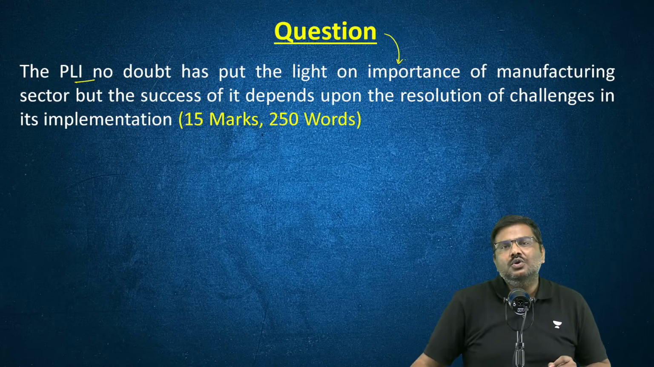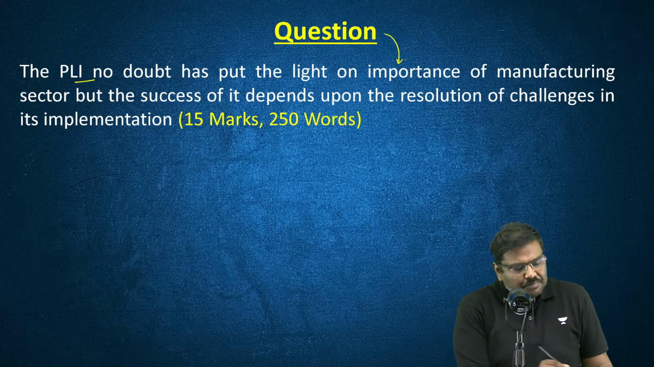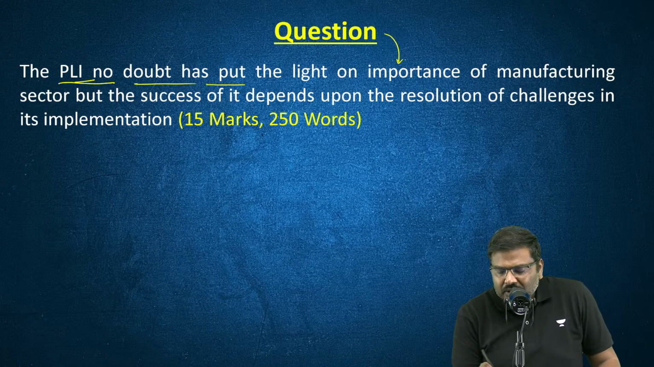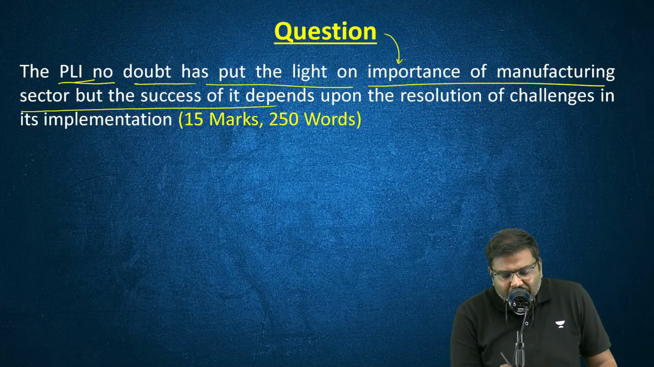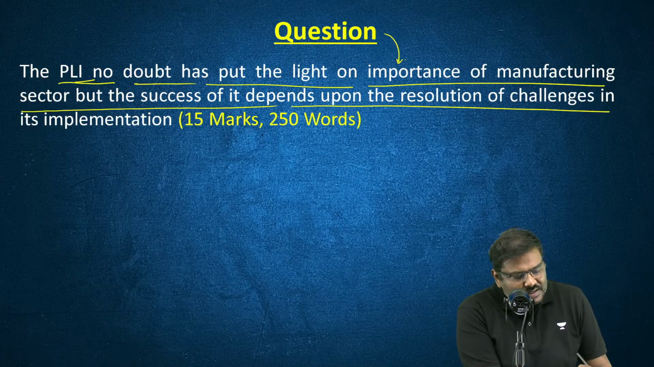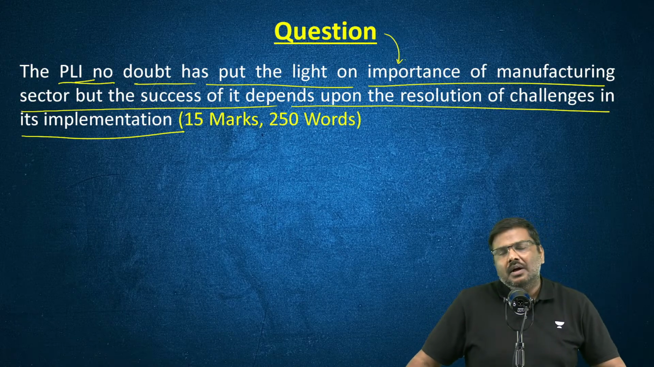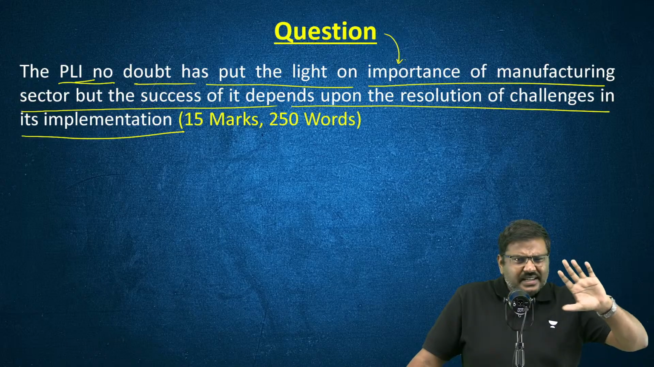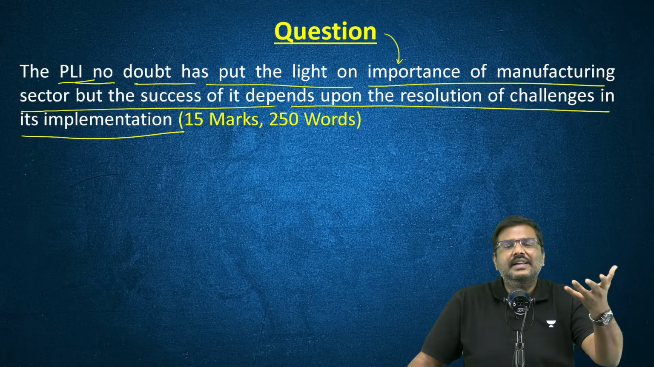The next scheme I want to cover is PLI, Production Linked Incentive. The production linked incentive, no doubt, has put the light on the importance of the manufacturing sector, but its success depends upon the resolution of challenges in its implementation. Now, important points. Why am I giving you a question on PLI? In the last 3 months it has been important. Launched in 2020, we are in 2025, so obviously important.